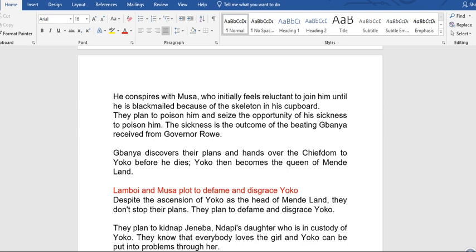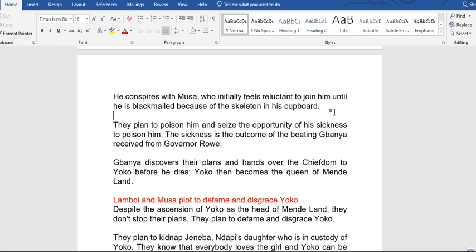He conspires with Musa, who initially feels reluctant to join him until he is blackmailed because of the skeleton in his cupboard. They plan to seize the opportunity of his sickness to poison him. The sickness is the outcome of the beating Banya received from Governor Ruwe. They are able to hatch their plan because of his sickness, which is a result of the punishment he received from Governor Ruwe. That gives them the opportunity to poison Banya.